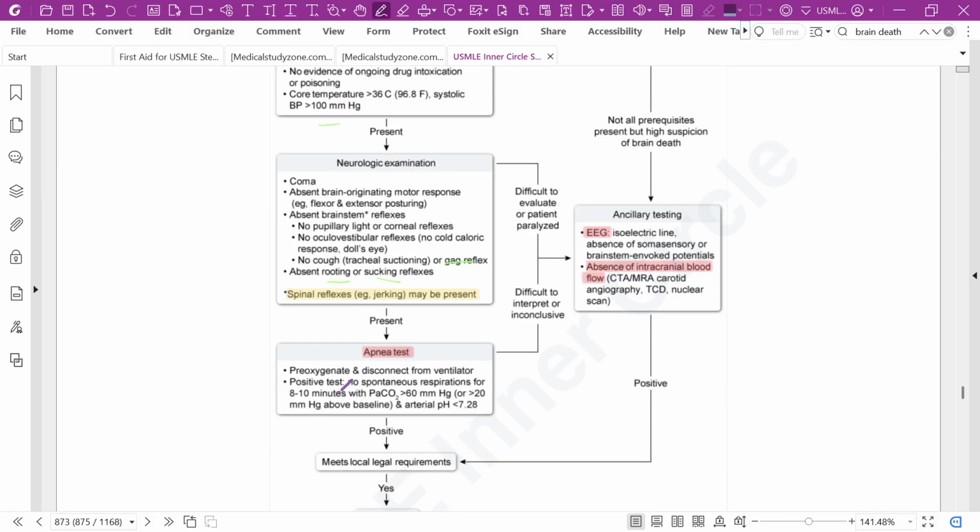For the apnea test, pre-oxygenate the patient and disconnect the ventilator.